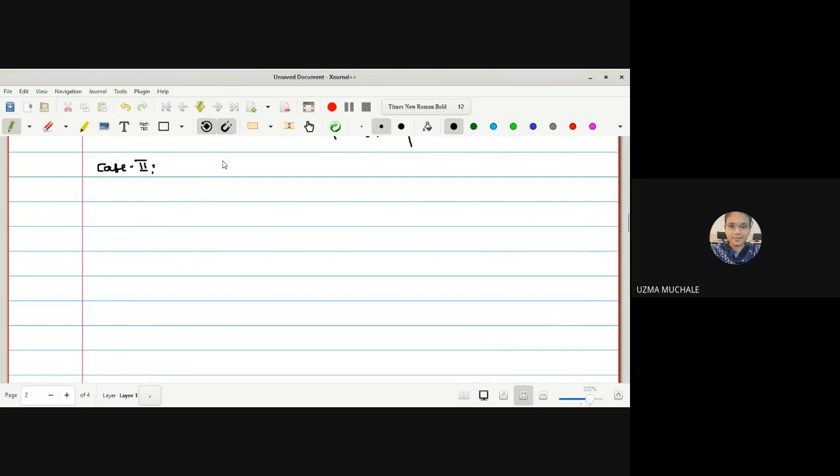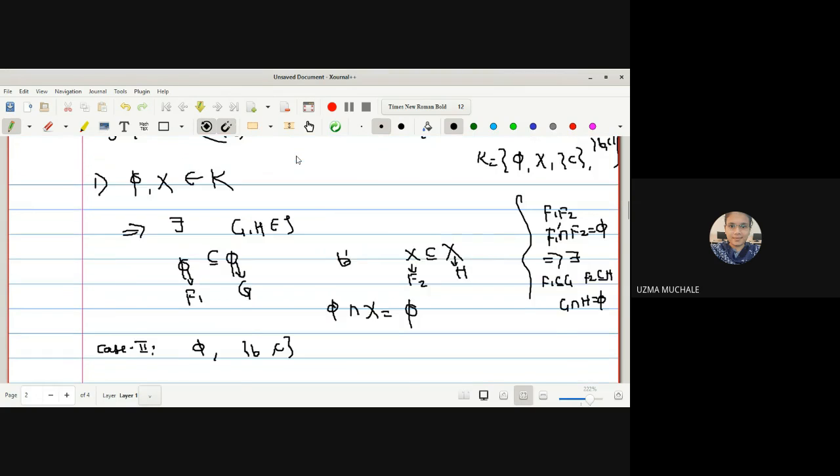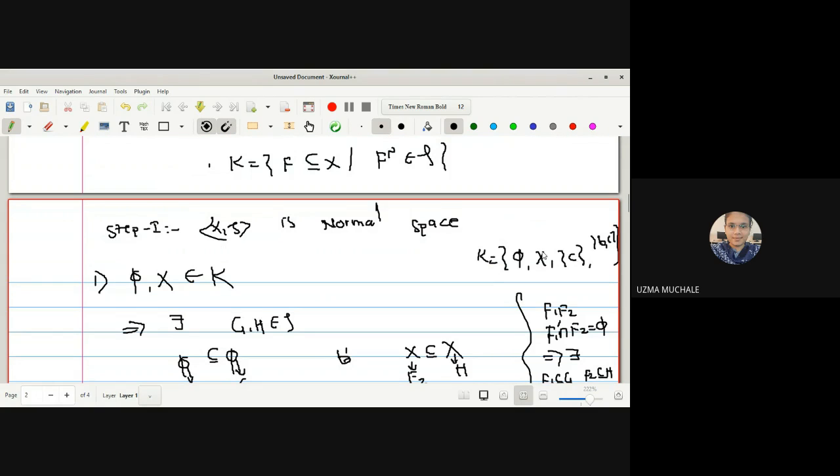Okay, case 2. What is case 2? We will take another two disjoint closed sets, phi and BC. You can consider them from your family K. First two disjoint closed sets are these two, then BC. Then I can take phi and C. So these are pairs of disjoint closed sets. This is case 1 we have discussed. This is case 2 and this is case 3.